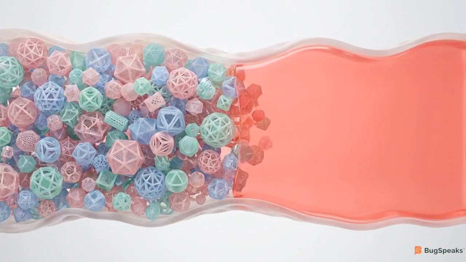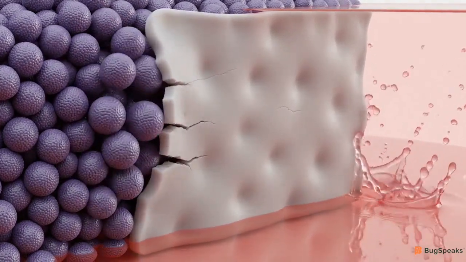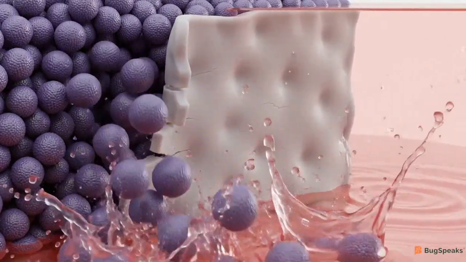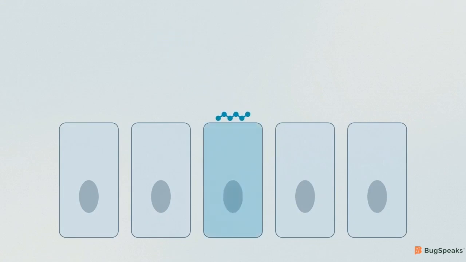It is the primary barrier separating the dense microbial populations of the gut from the sterile environment of the bloodstream. When this protective wall weakens, bacterial toxins, known as lipopolysaccharides, or LPS, can leak directly into the blood. This leakage triggers chronic, low-grade inflammation throughout the entire system. Omega-3s neutralize this threat by boosting the production of intestinal alkaline phosphatase.